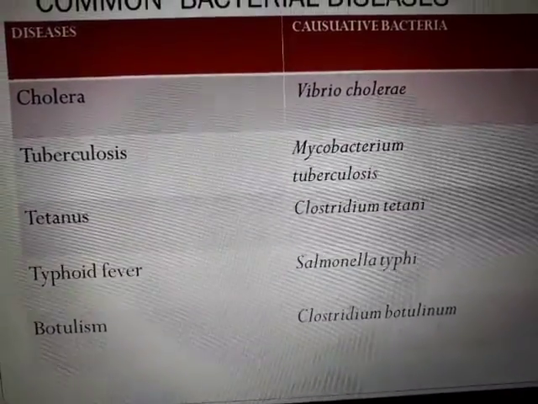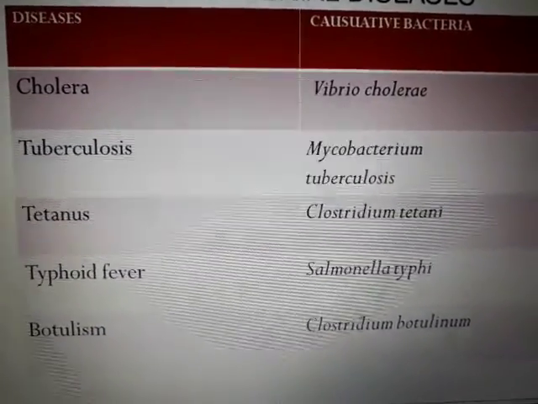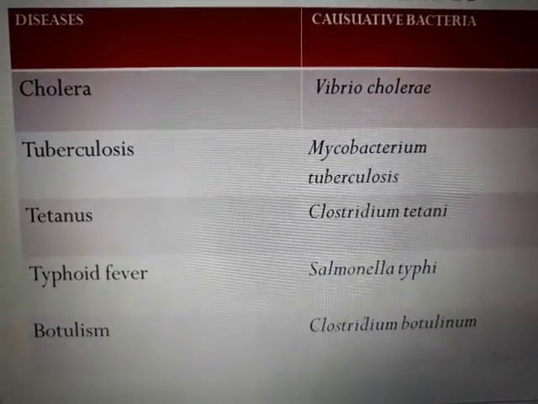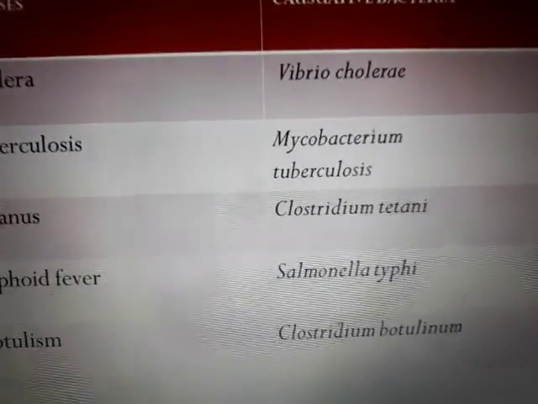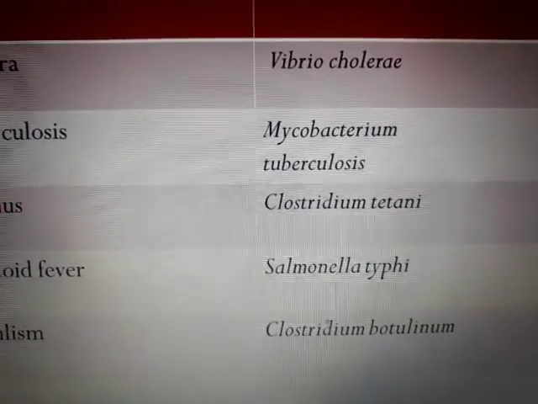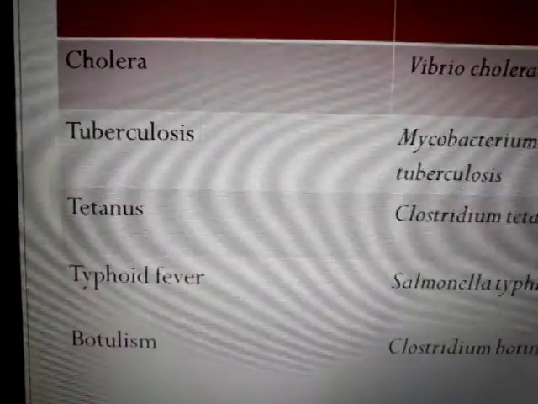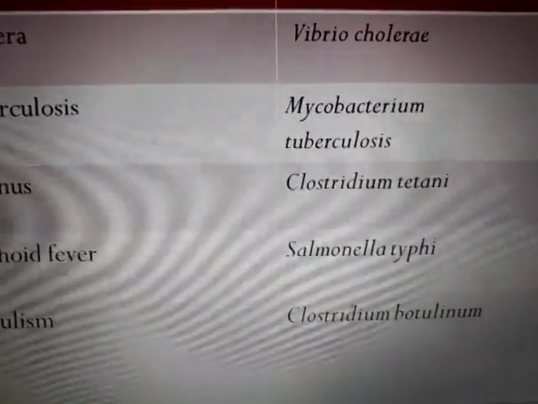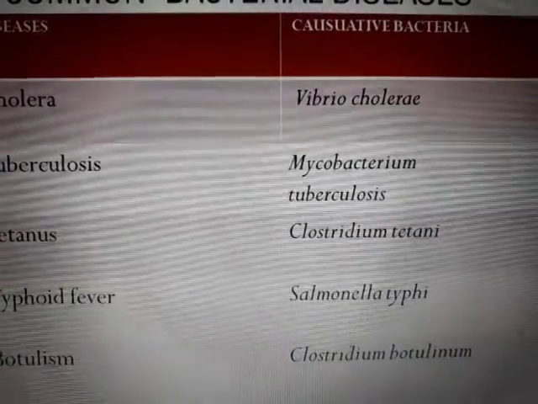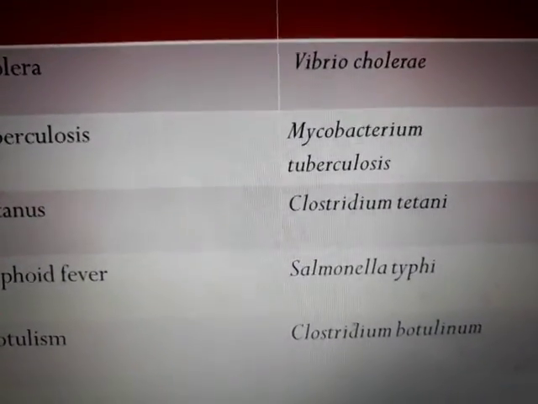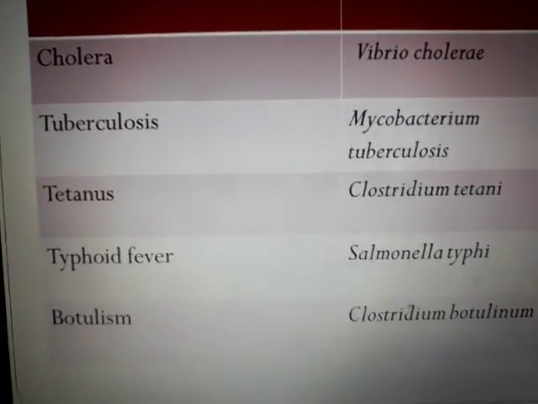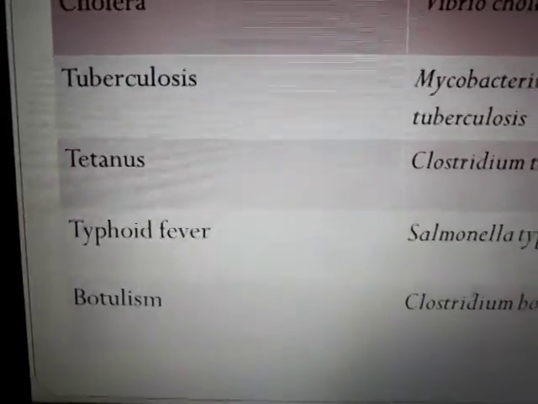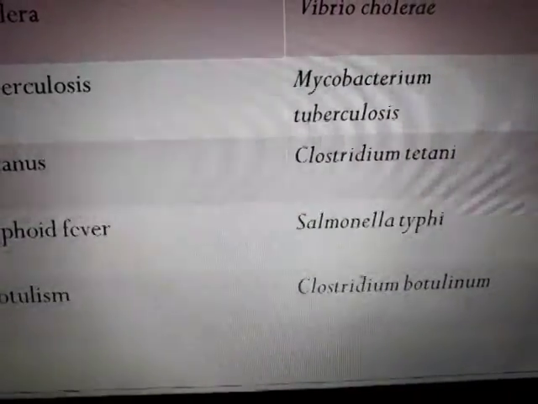Obviously these are scientific names, that's why they are in italics, you can see. Cholera is a very common disease when there is impure water consumption. So it's caused by Vibrio cholerae. If you remember, Vibrio is spiral shaped. Then tuberculosis, in short also called TB. The name of the bacteria that causes it is Mycobacterium tuberculosis. So it's easy to remember. Half of the word comes from the name of the disease itself. Next is tetanus. Tetanus coming from Clostridium tetani.